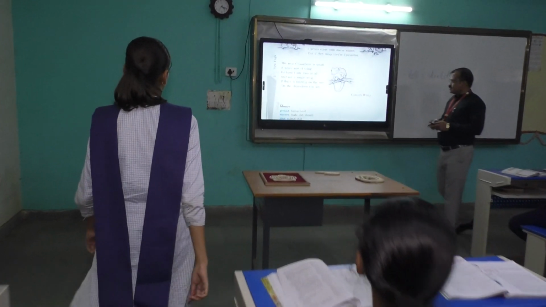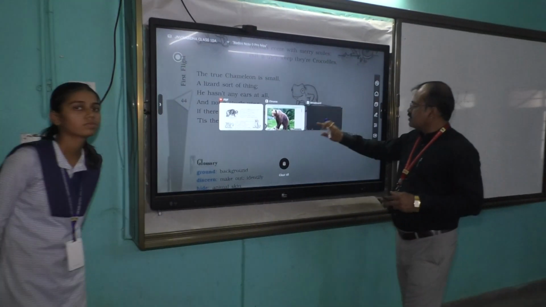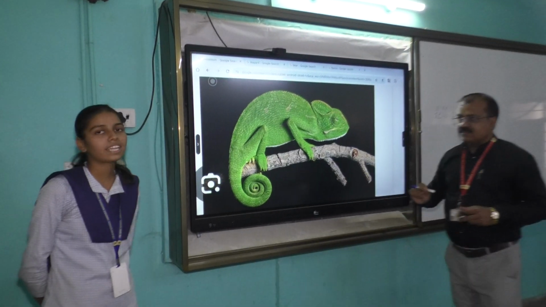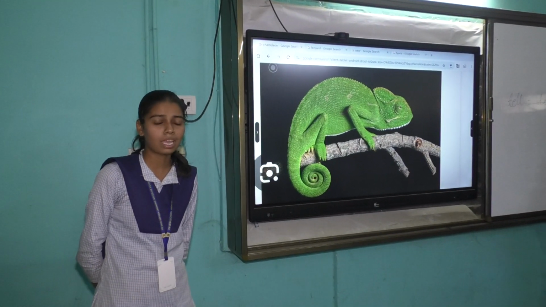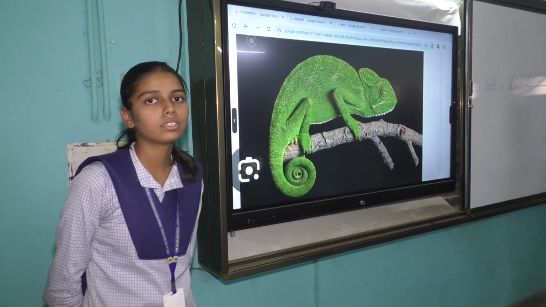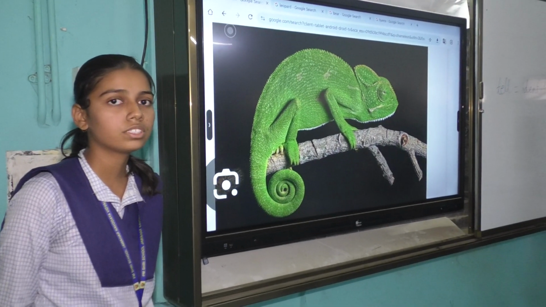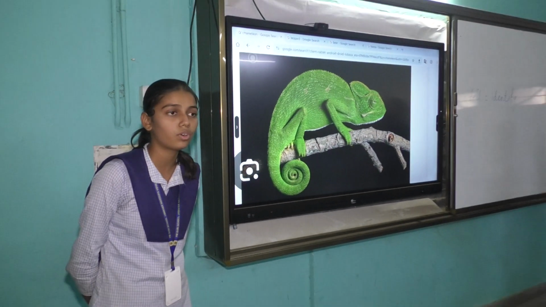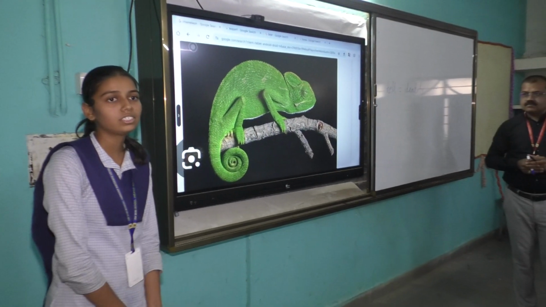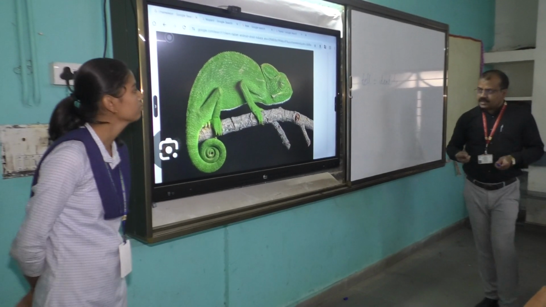Yes, ma'am. We have one picture also of the chameleon there. In these lines, the poet describes a chameleon. The poet says that a chameleon resembles a small garden lizard. It doesn't have any ears or wings. The poet further says that if you are unable to see a thing on a tree, then you are probably seeing a chameleon, as it changes its color according to its background to escape from its enemy. Okay, good.